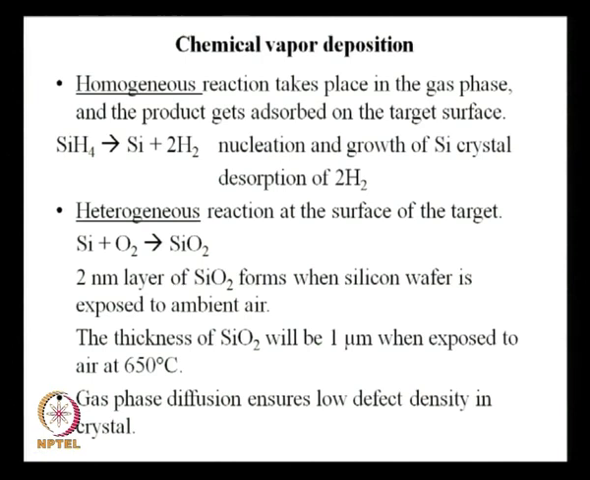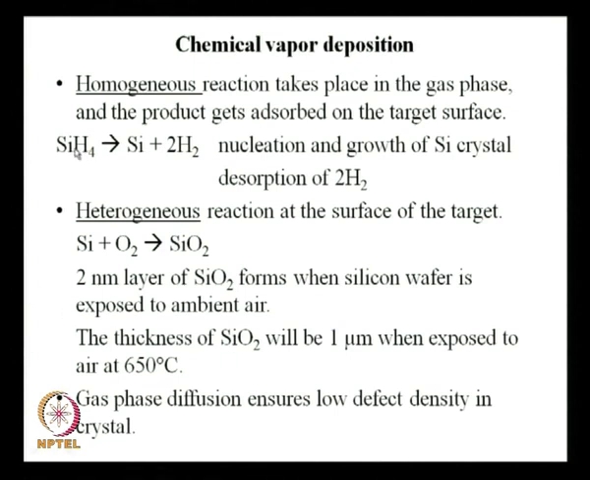The next technique that I have here is chemical vapor deposition. This is a very popular technique, you might have heard of this technique. Here there could be either a homogeneous reaction taking place in the gas phase or a heterogeneous reaction that can take place at the surface of the target. Here you see the homogeneous reaction takes place in the gas phase and the product gets absorbed on the target surface.